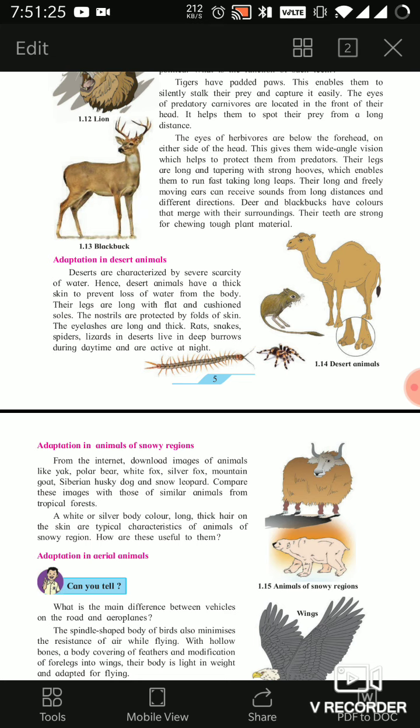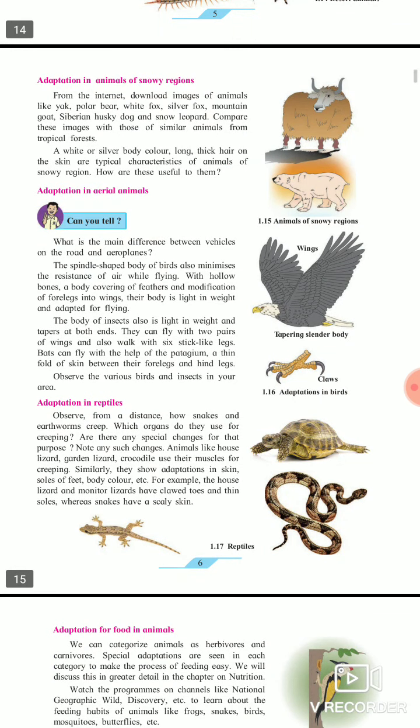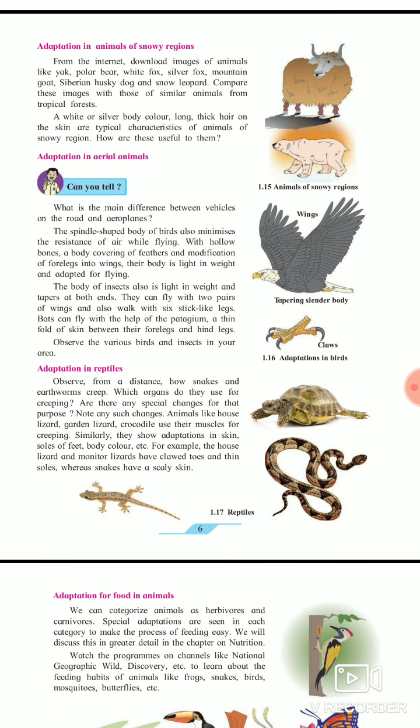Now move towards our third type, that is adaptation in animals of snowy region. As you see the picture, polar bear and yak are there. What you observe on this, that a number of hairs are there. Why? Fur-like hairs are there, like our sweater. Okay, why? Because in snowy region, in polar region, the temperature is very less, continuous snowfall is there. That's why the body structure of that animal is like that.